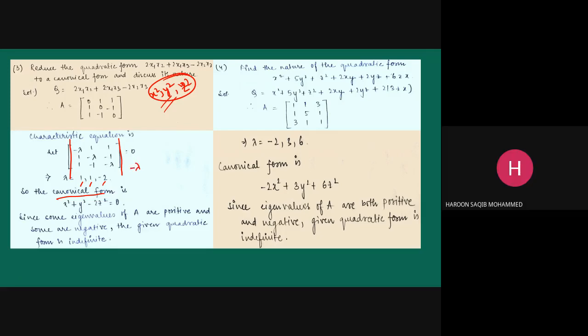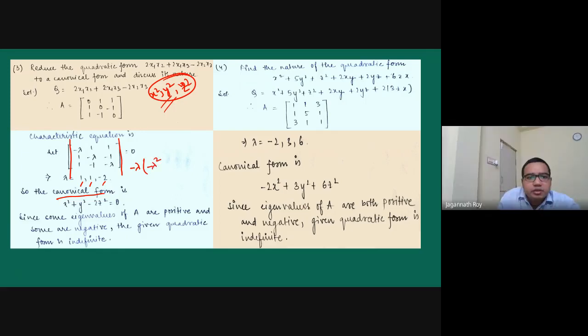Yes, sir, I got it. It's fine. It's correct. Okay. Yes, sir. So lambda square minus 1. And here you will expand. If you expand this one, you will get one equation. After solving that equation, you will get the values as this one. So the canonical form will be this one.